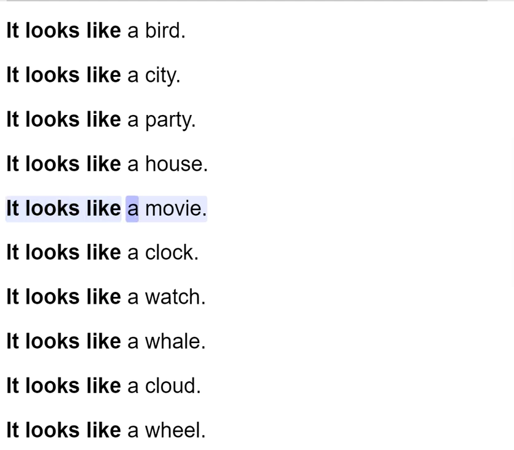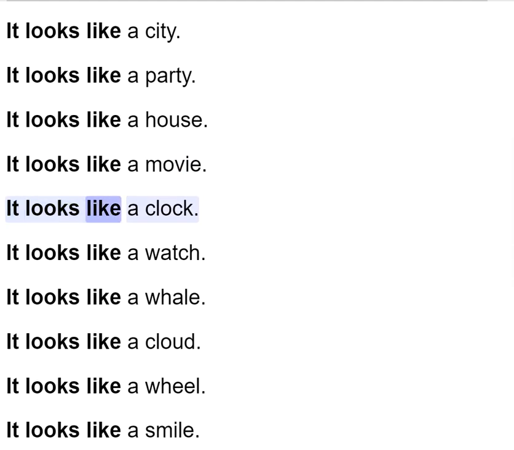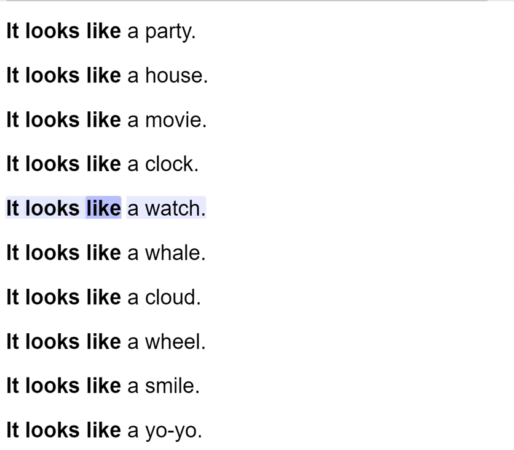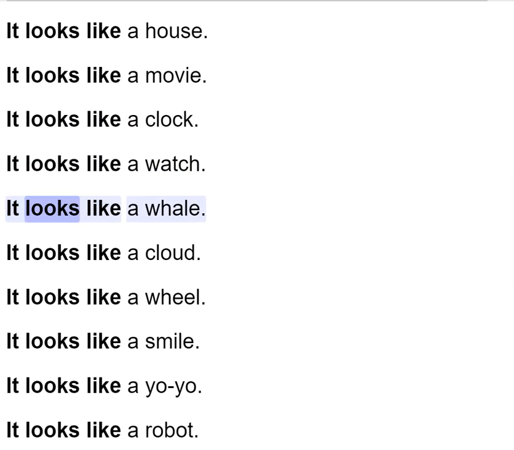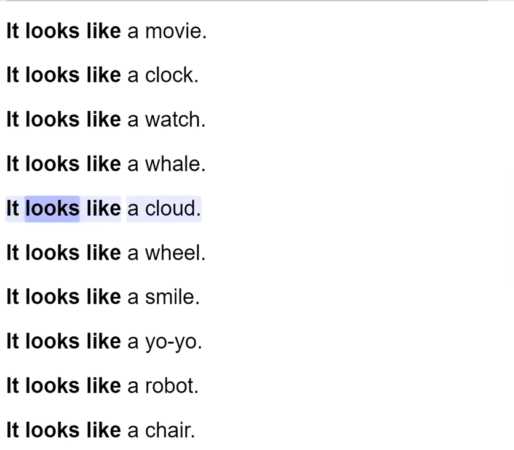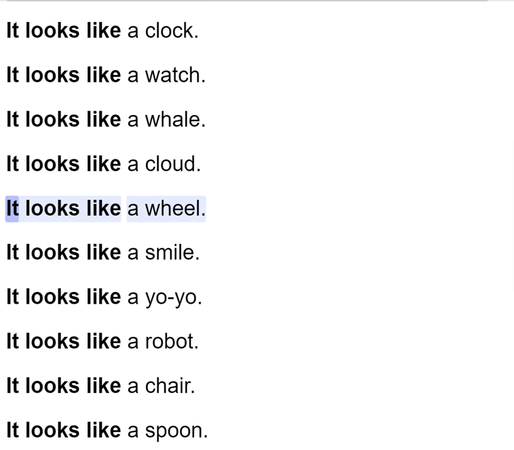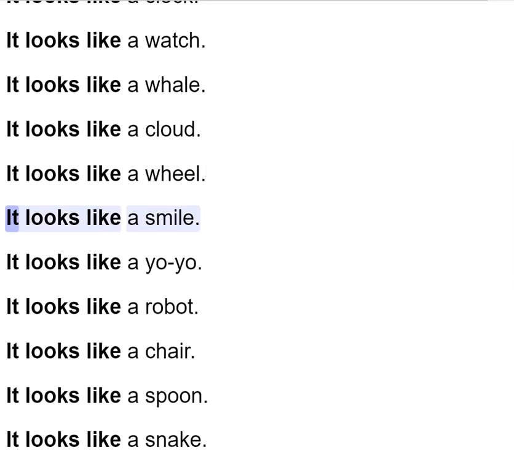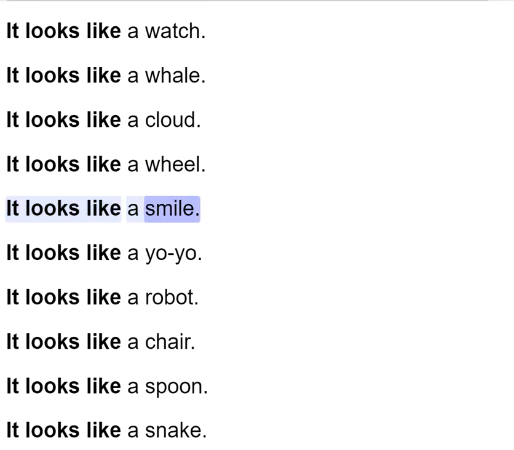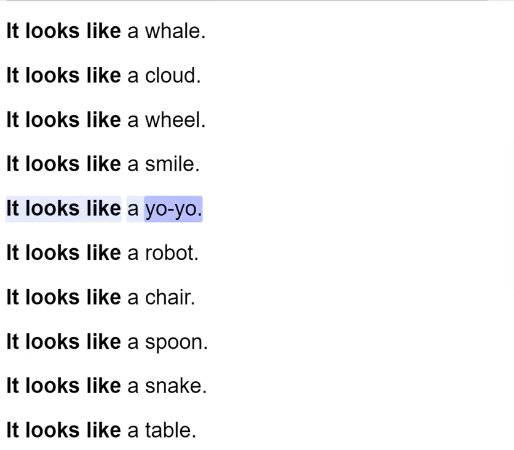It looks like a movie. It looks like a clock. It looks like a watch. It looks like a whale. It looks like a cloud. It looks like a wheel. It looks like a smile. It looks like a yo-yo.